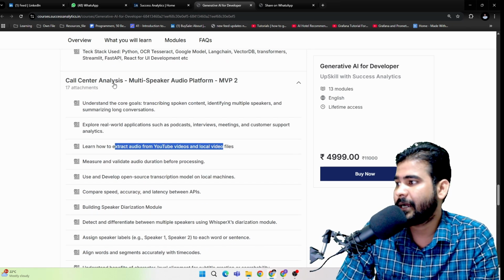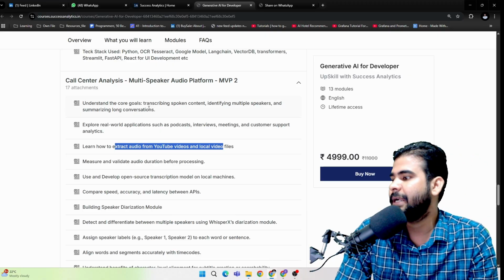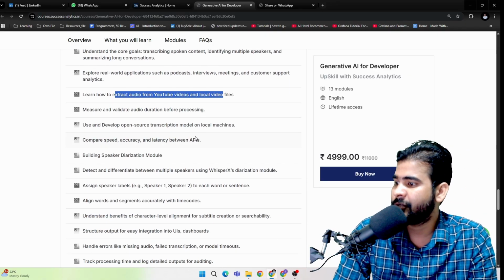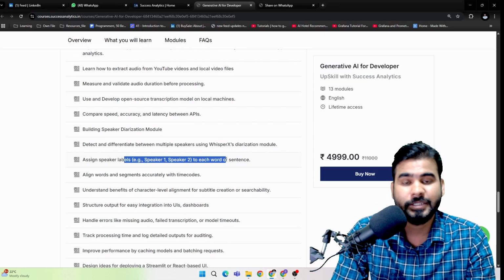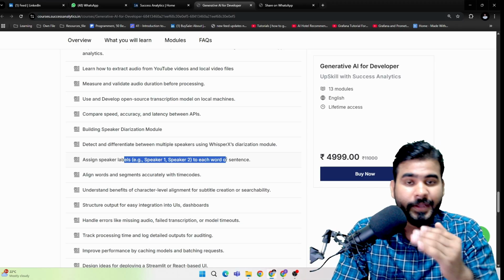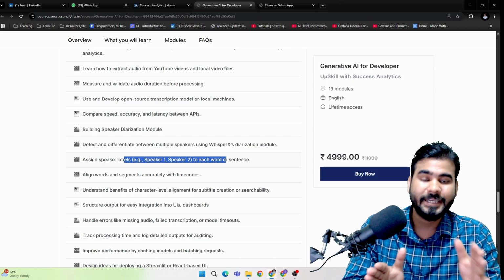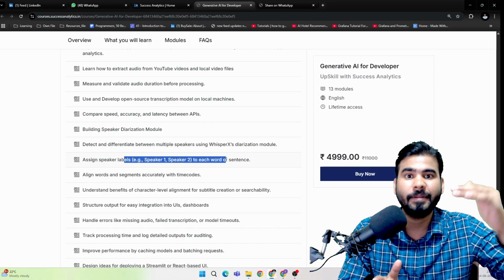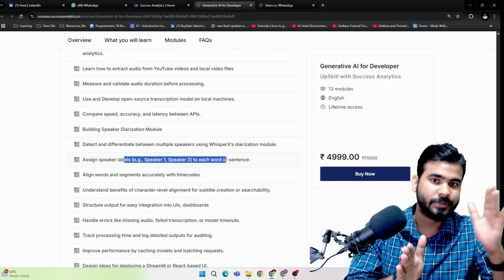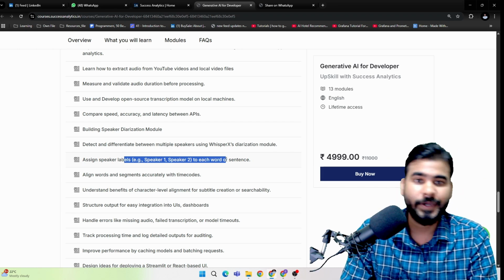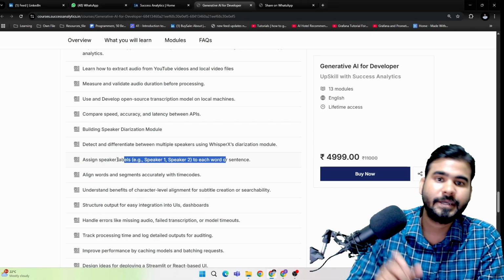But here we will discuss the call center, where we will provide you some audio data related to call centers. Apart from this, we can use different models, like the Whisper model. We can work on diarization. Again, this is one of the important methods whenever we are talking about call centers, because we need to classify the speakers. Let's say in one audio we have multiple speakers, then we need to classify all the speakers as speaker 1, speaker 2, speaker 3, and so on. So one of the important concepts here is called diarization, and we can discuss this concept here in detail.